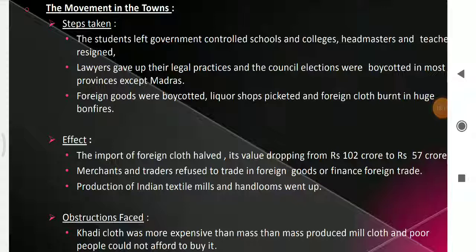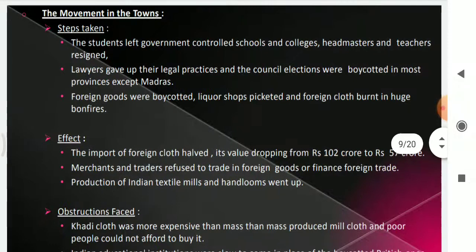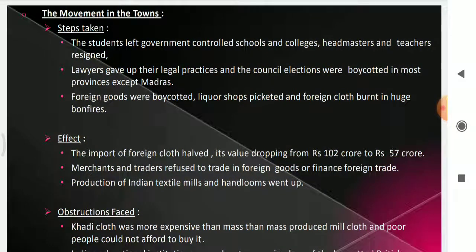First, the movement started in the towns, with the participation of middle class people. How did the middle class people participate, and what was their contribution? First, the students left all the government controlled schools and colleges, the schools that were under the British. Even the headmasters and teachers resigned their jobs, and lawyers gave up their legal practices.